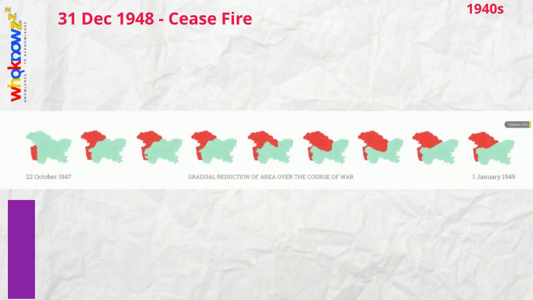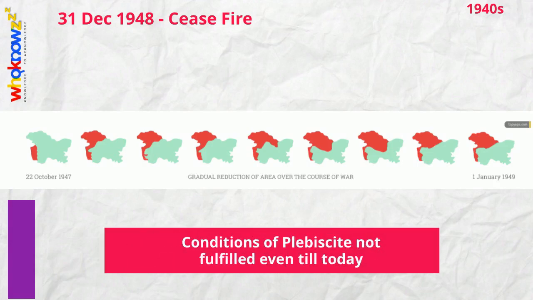On 31st December 48, ceasefire was achieved. 35% of Kashmir was occupied by Pakistan. Since Pakistani soldiers have not withdrawn, even till today, the conditions of plebiscite remain unfulfilled.